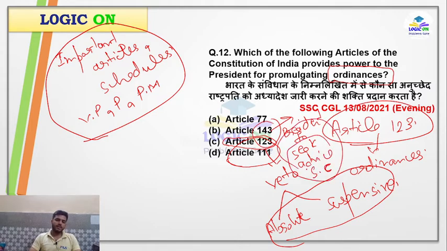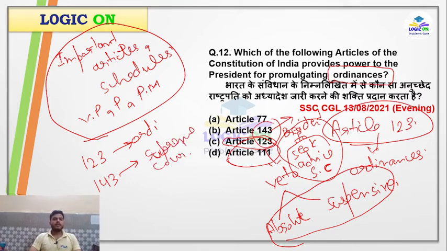Okay, remember these articles. Article 123 deals with ordinances, Article 143 deals with the power of the president to seek advice from the Supreme Court, and Article 111 deals with the veto power of the president.